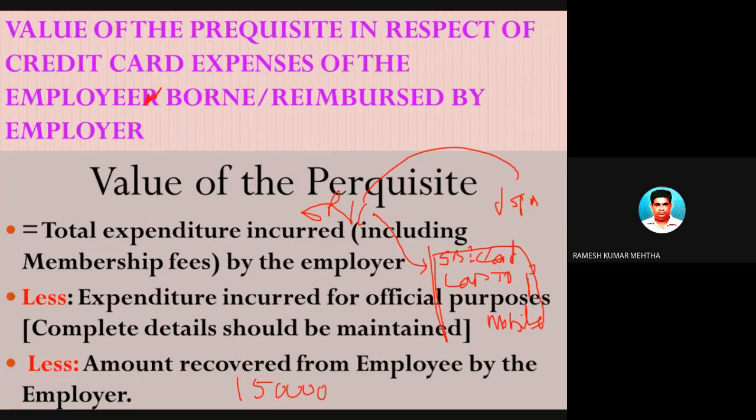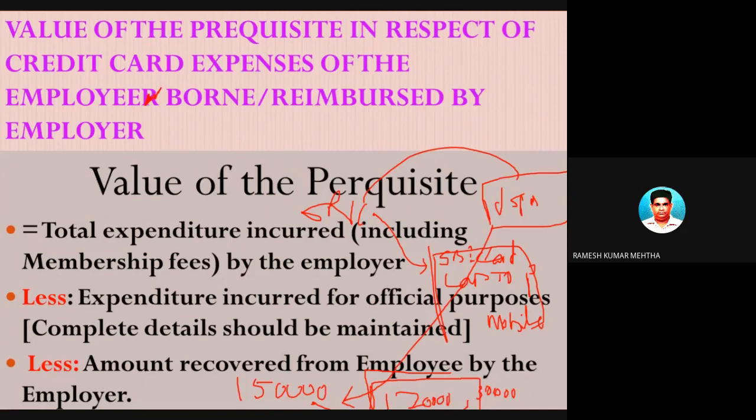Now, the company in which he is working is JSPM. It is paying to SBI directly some 1,20,000 rupees, and the remaining 30,000 is paid by SRK Mehta. So, whose expenditure is this? This is the expenditure of the employee. Who is taking care of the expenditure? A part of the expenditure is taken care of by the employer. So, whatever is the value of that particular expenditure of the employee borne or reimbursed by the employer is to be found out, and after you find it out, you have to add it back to the salary to arrive at the taxable salary.